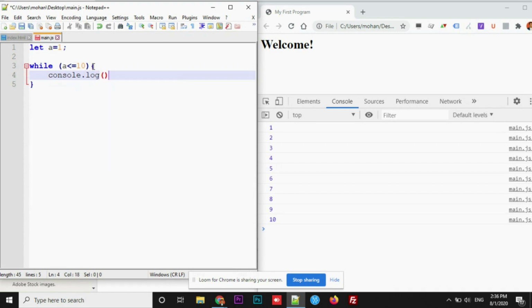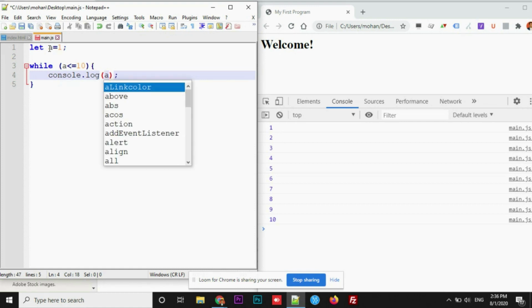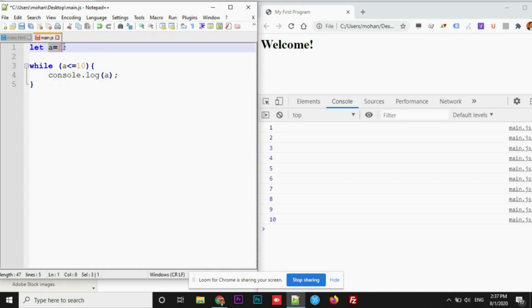console.log a. Alright, now what is happening? First a will get assigned with number 1. If a is less than or equals to 10, then the console statement will get executed. Alright, and how will it loop around? a should be incremented, right? So whatever value I have assigned to a is 1, right? 1 is less than or equals to 10. console.log a, in a sense 1 will get printed.